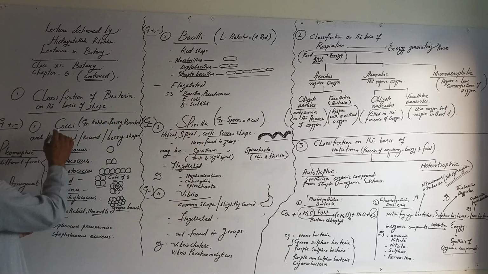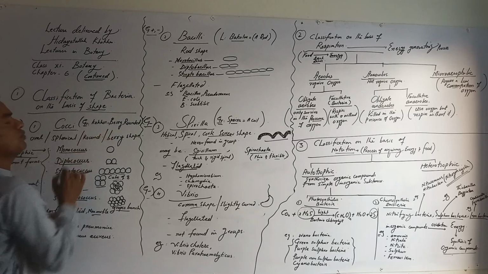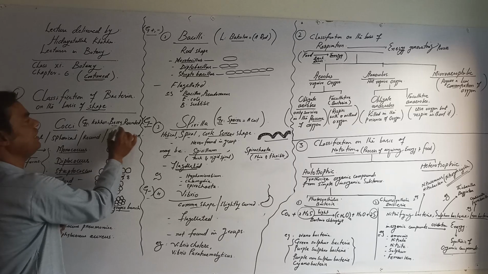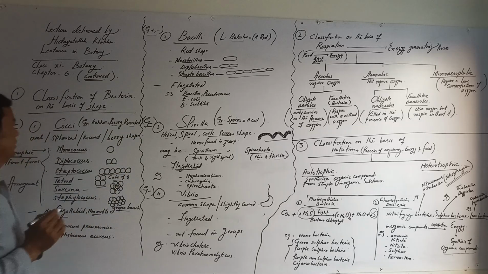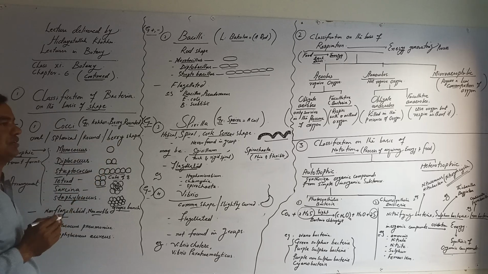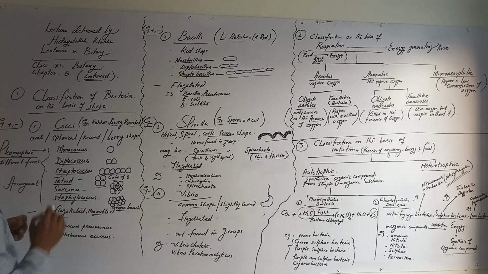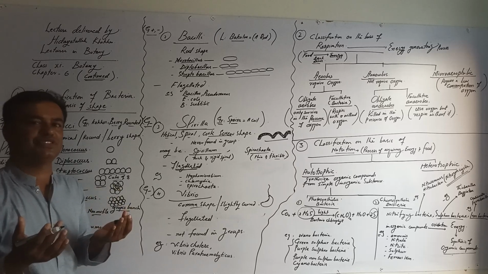So the first one is cocci. The word cocci is taken from the Greek word kokos, meaning berry shape or rounded. These bacteria may be oval, spherical, round or berry shaped. They may be gram positive or gram negative. Cocci are pleomorphic, meaning having different forms.